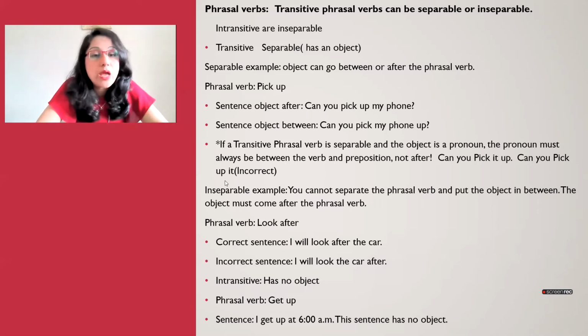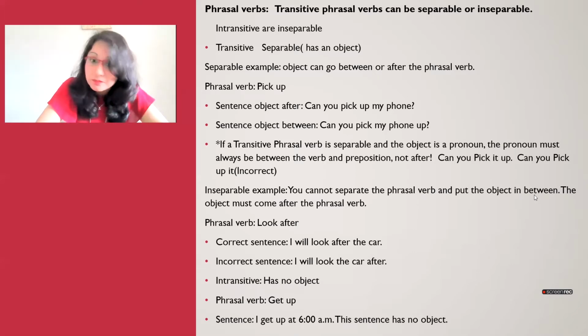Moving on to the inseparable one, that means you cannot separate the phrasal verb and put the object in between. So you cannot do something like this. The object must come after the phrasal verb. So over here, look after is your inseparable transitive phrasal verb. The correct sentence is, I will look after the car, and you cannot say, I will look the car after. Again, not possible. So look after is your inseparable phrasal verb.